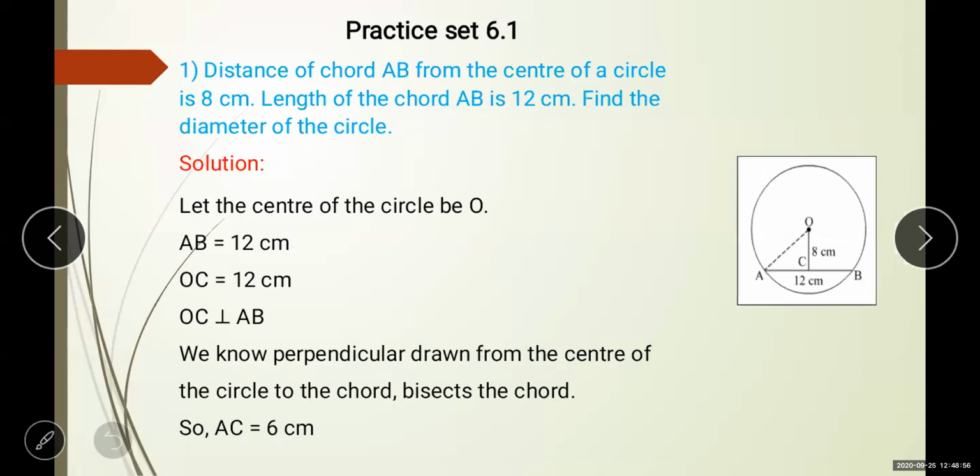Now the next is 6.1. So I am taking the first question. These questions are based on the distance of a chord property.